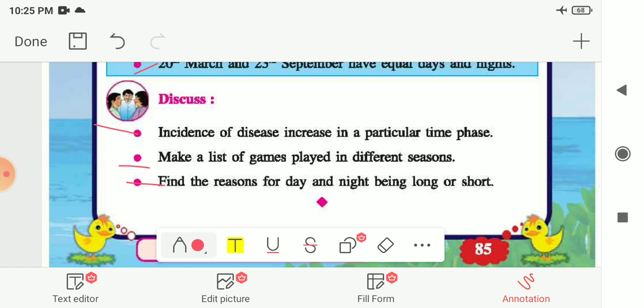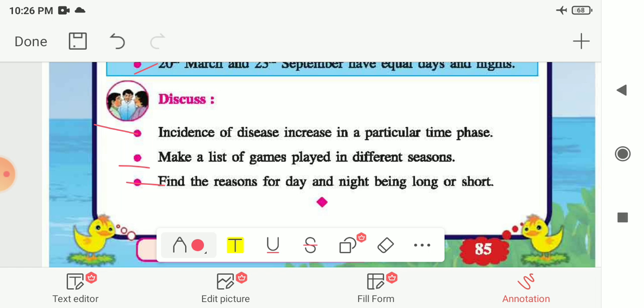Then we also saw the side effect of these inventions, that pollution has increased, and because of pollution the environment is harmed, and because of that we sometimes experience more than one season in a day, even almost three seasons, that is winter, summer and monsoon, in a single day. So these are the things we saw in this chapter.